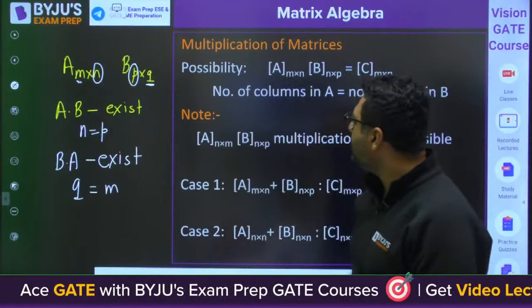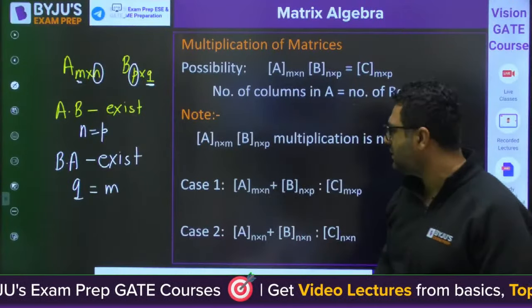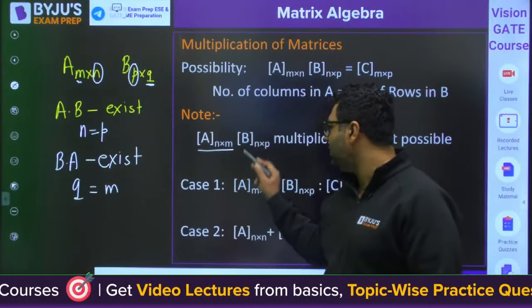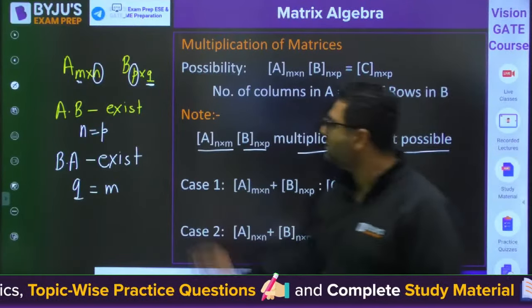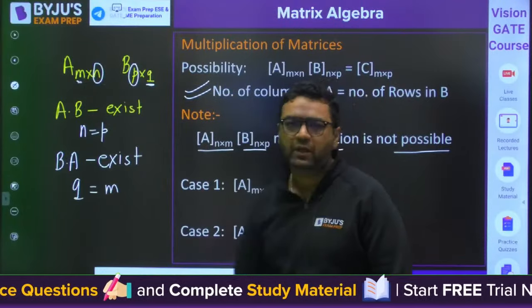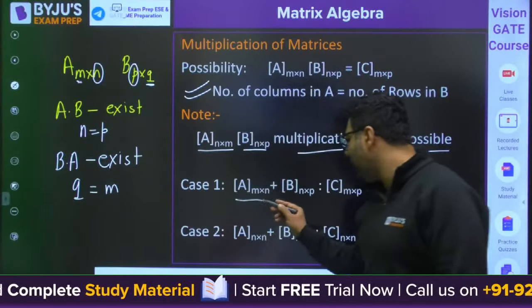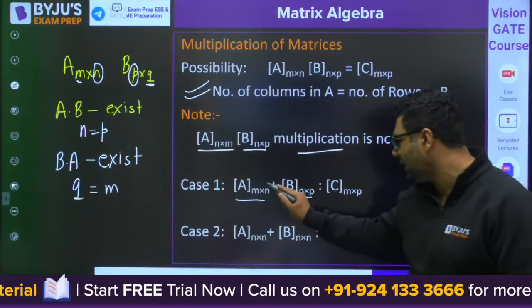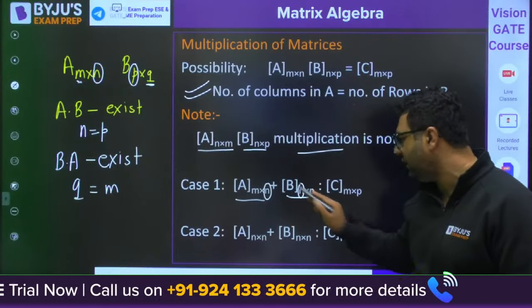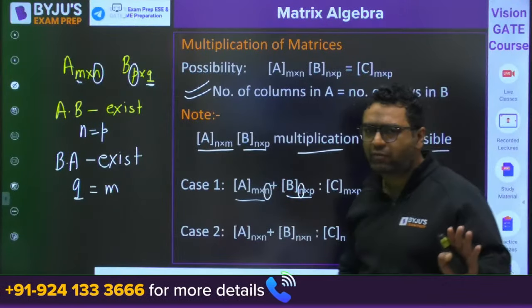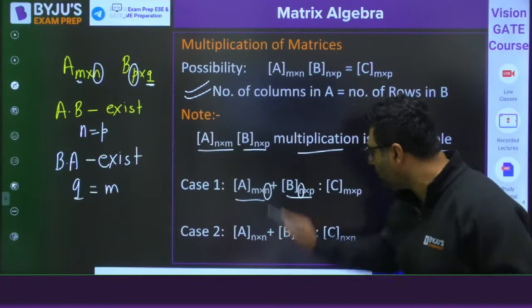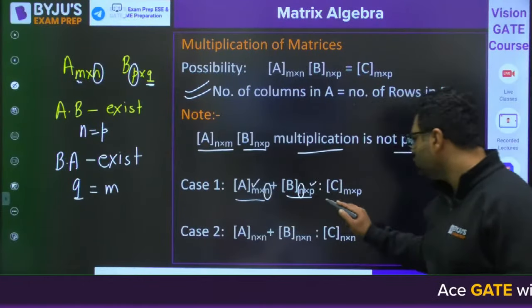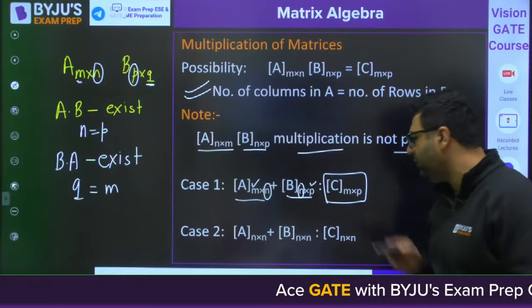So if that is the case, the possibility we have discussed. When we have A, n cross M, and B, n cross P, multiplication is not possible. Why? Because this condition must be satisfied. When we go for A, M cross N, and B, N cross P, you can see the number of columns and number of rows are equal here. Then you can go for multiplication. And after multiplication, whatever matrix you get, its order will be M cross P.